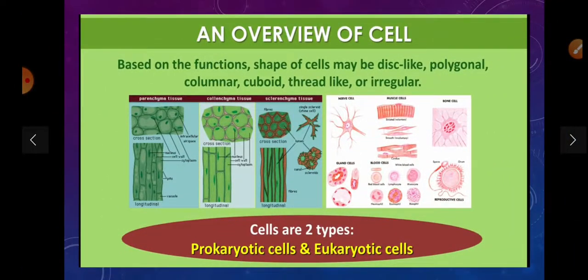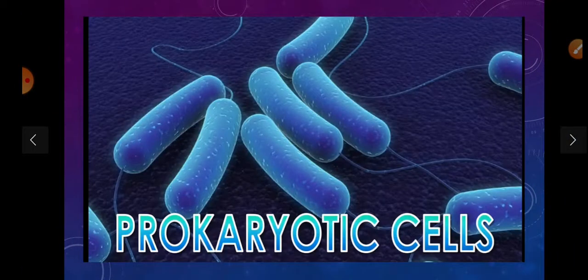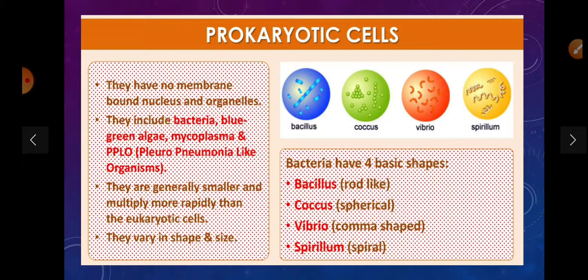And the cells are of two types, prokaryotic and eukaryotic. Prokaryotic cells have no membrane bound nucleus and organelles. They include bacteria, blue-green algae, mycoplasma, PPLO, that is pleuropneumonia-like organism. They are generally smaller and multiply more rapidly than eukaryotic cells. They vary in shape and size.